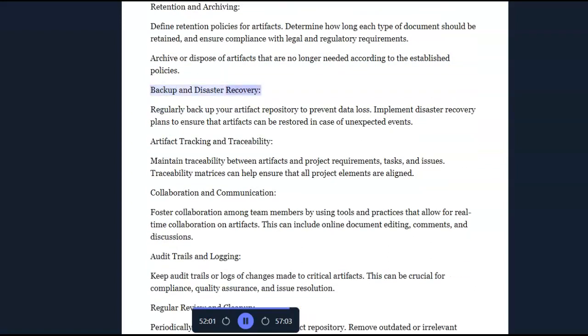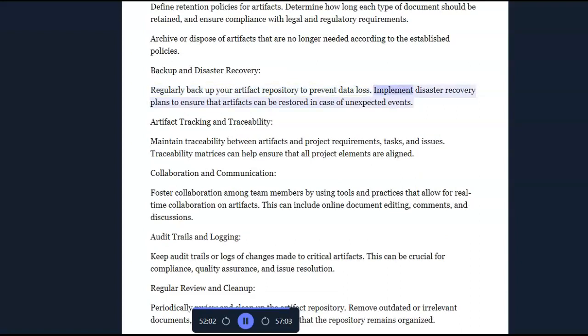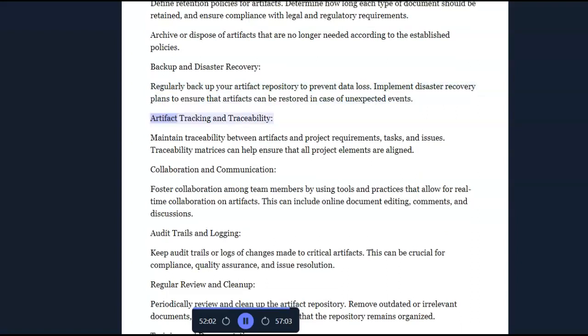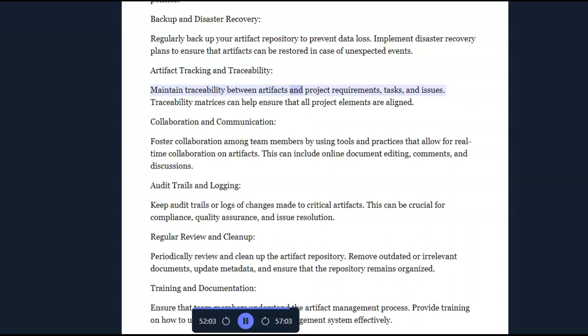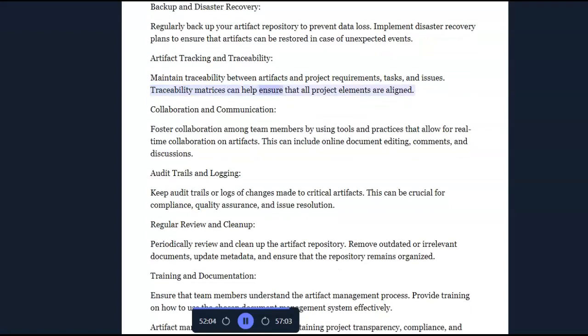Backup and disaster recovery. Regularly back up your artifact repository to prevent data loss. Implement disaster recovery plans to ensure that artifacts can be restored in case of unexpected events. Artifact tracking and traceability. Maintain traceability between artifacts and project requirements, tasks, and issues. Traceability matrices can help ensure that all project elements are aligned.